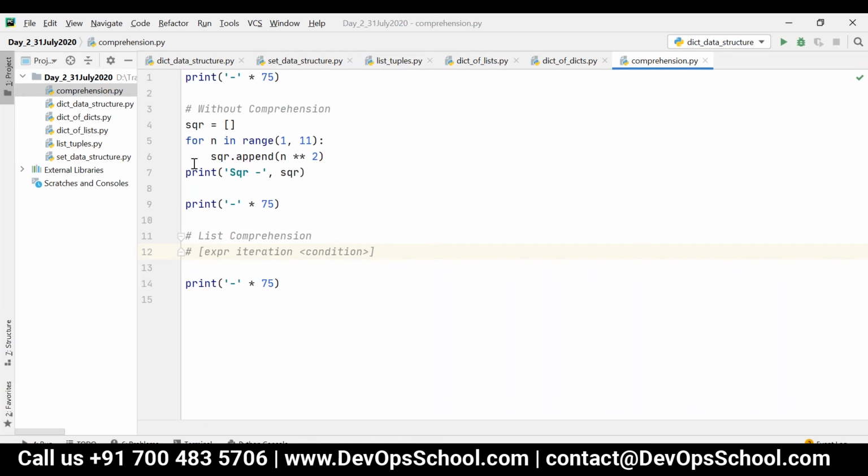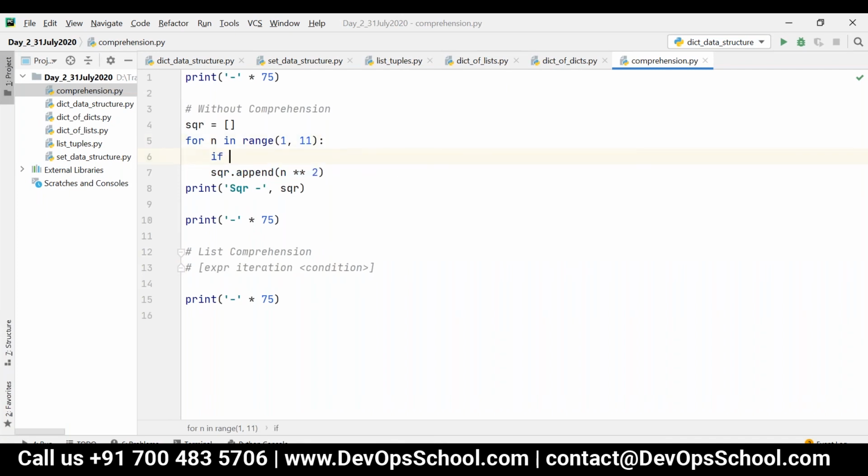For example, consider I want to evaluate this expression based on some condition. Let's say if n percent 3 is equal to 0 or n percent 5 is equal to 0, only then I need to evaluate this.